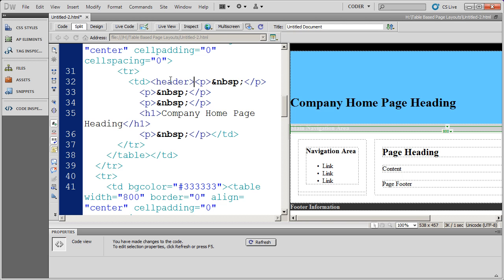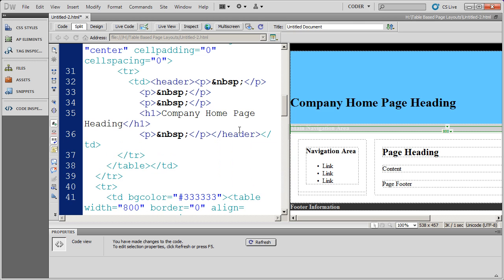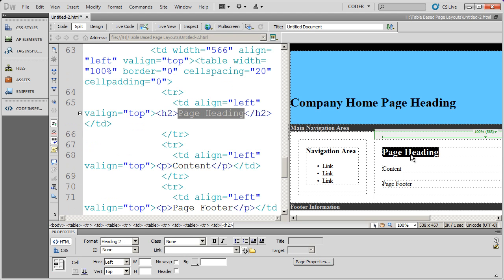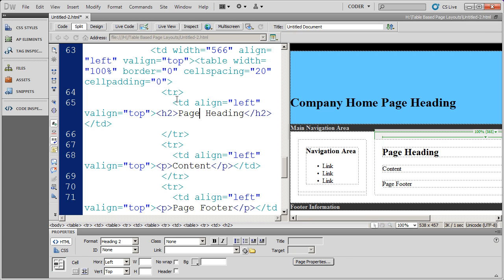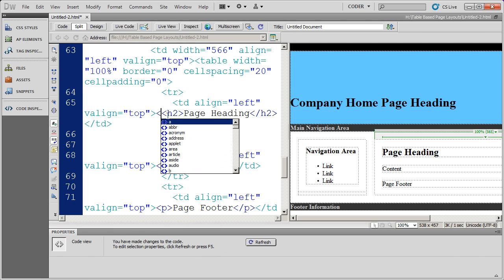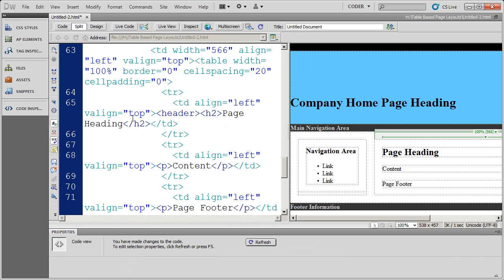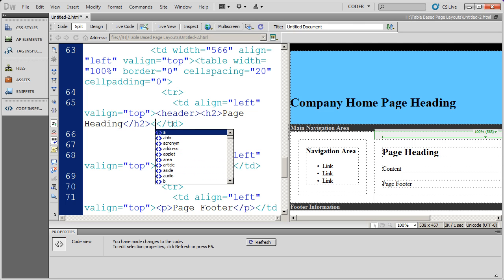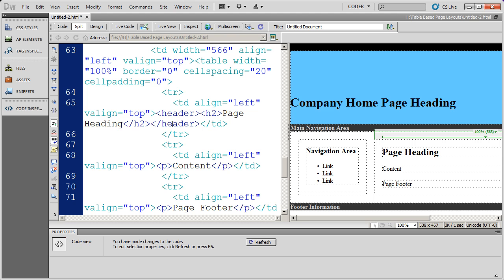And you're going to want to have the HTML5 toolkit or extension for Dreamweaver installed in order to do this. Then I'm going to click right before that closing TD tag. I want to make sure that I nest those properly also, and then insert the closing header tag. Then I'm going to highlight page heading here, and you'll see again this TD cell is actually the header. So I'm going to find the ending of that table data cell, insert the header tag, and then click at the end of that and close that header tag.